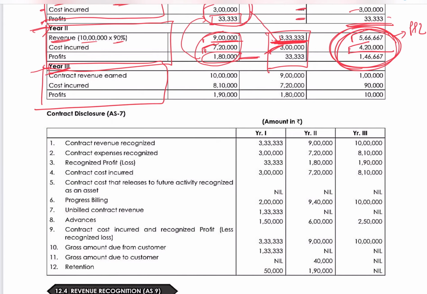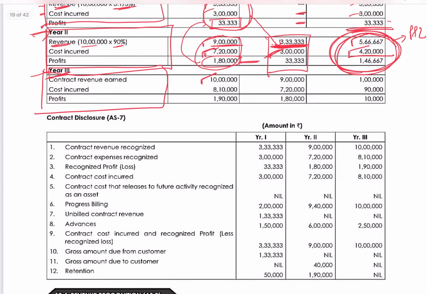Third year. So year 3, whole contract is completed. So the contract revenue will be the whole contract price. Cost incurred is the cumulative cost, which was 8 lakh 10,000 and 1 lakh 90,000 is your profit. So cumulative profits which were recognized in previous year, you take out these figures and put it here. Now net it off. 10 lakhs minus 9 lakhs is this current year's revenue, current year profits and current year costs. This is what will appear in your current year's P&L account, which is year 3's P&L account.